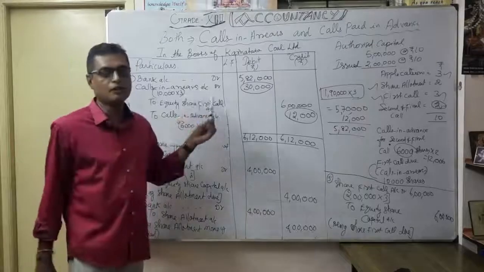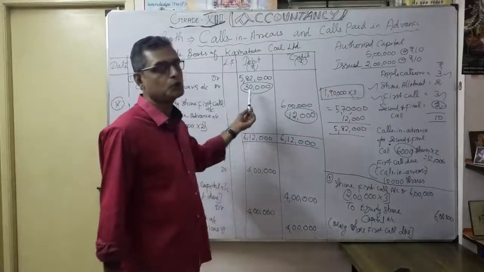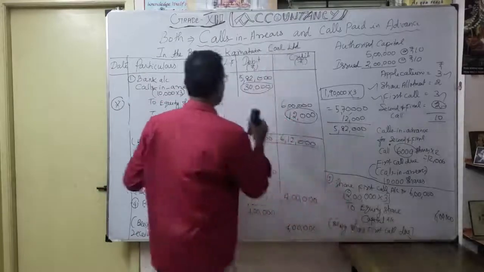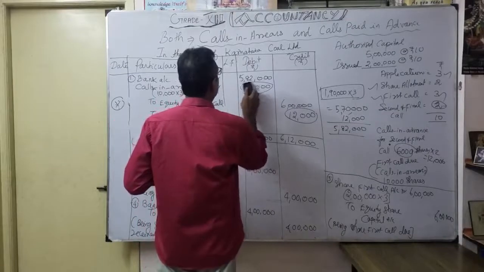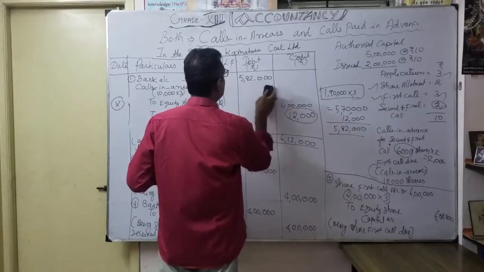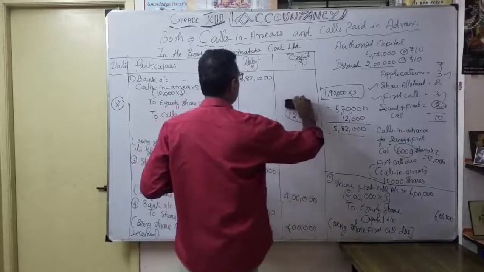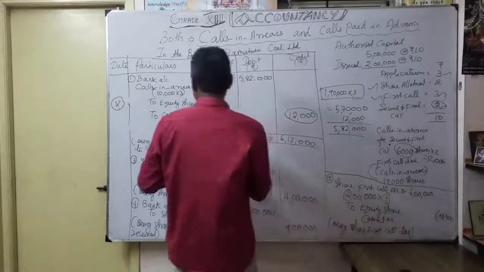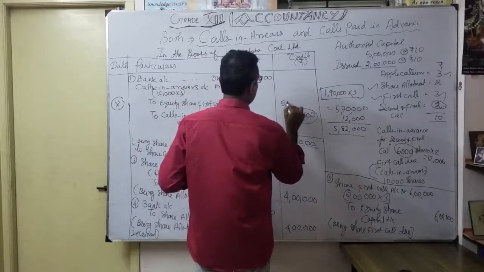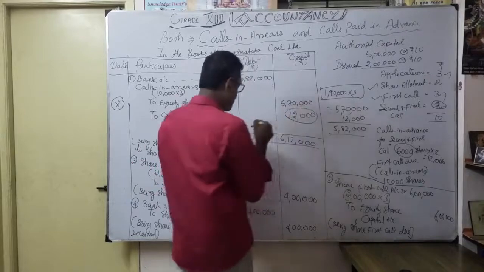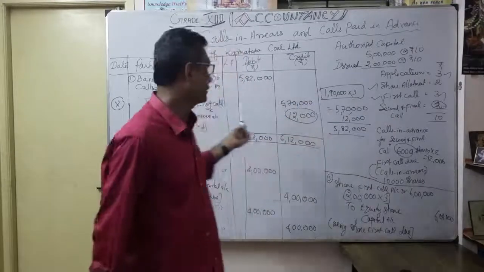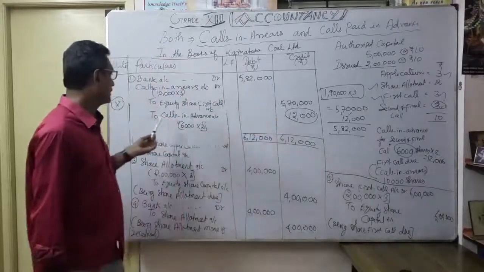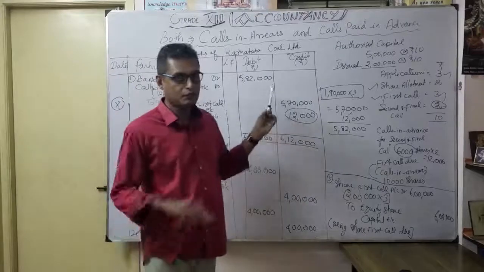Same entry, how are you going to give effect? Or what you will do, even if you don't want to show this calls in arrears account of 30,000, suppose I don't want to show it here. So what will happen? Naturally, this becomes only 5,70,000. So for equity share first call, I want to show only 5,70,000. Suppose I don't want to show any calls in arrears account. Only the bank account 5,82,000, thereafter equity first call 5,70,000, thereafter calls in advance account 12,000. So either way we can show.